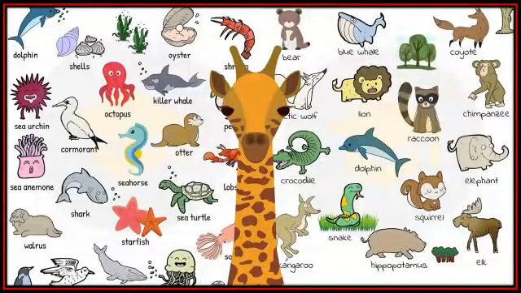Look at this slide. A large number of animals are shown here. Have you seen all these animals? You might not have, right? There are a variety of animals living on the earth. They differ in their size, shape, lifestyle, food, etc. So let's learn about animals in this lesson.